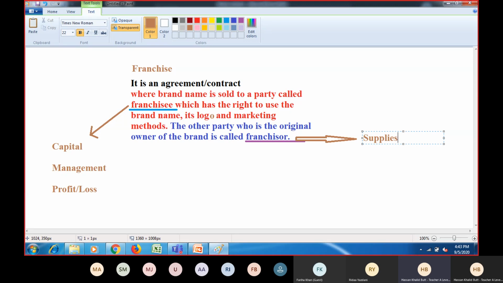Now there is a question. McDonald's actually belongs to USA, right? So if they have the branch there in Pakistan, how would they manage it? I mean, will they actually get the ingredients all the way from USA? Is it possible? Because supplies is the responsibility of the franchisor. Ahmed Abdullah, what do you say?